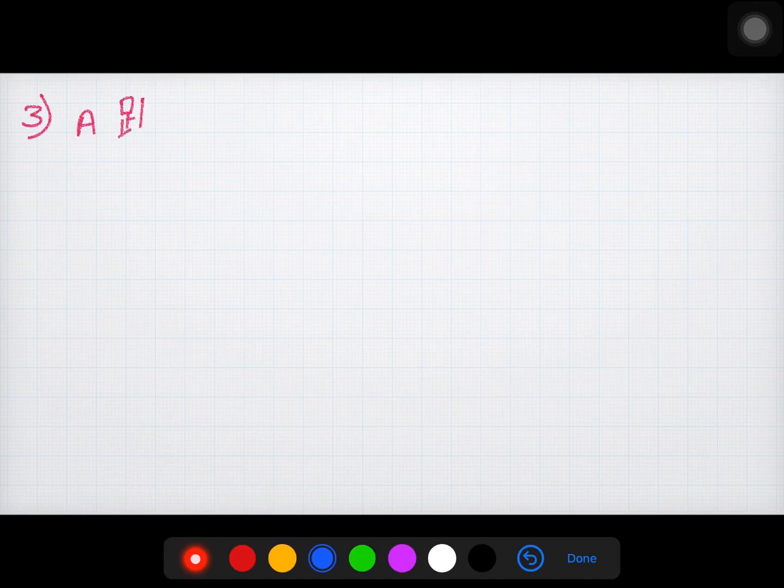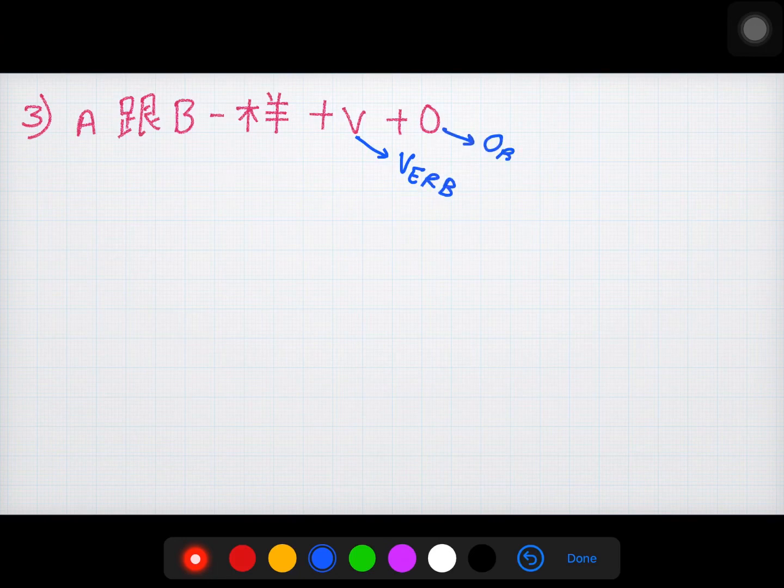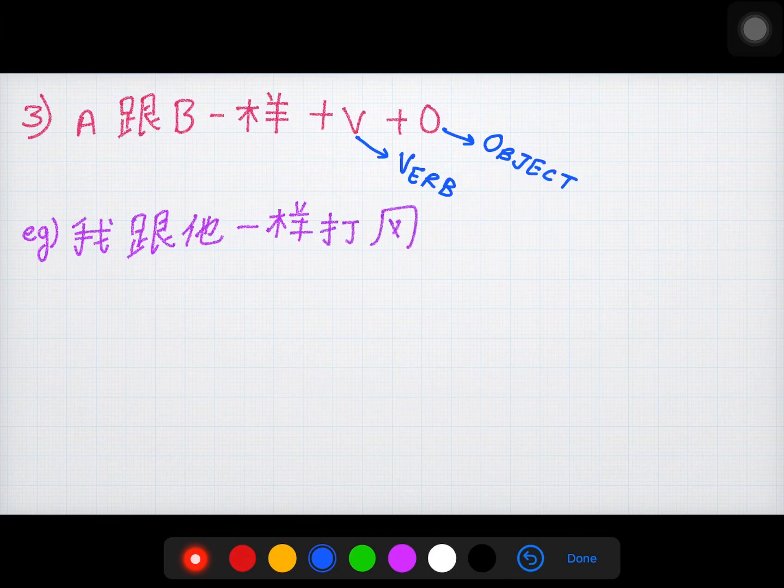A gun B yang plus verb plus object. Here V refers to verb and O refers to object. So the first example comes like wo gun tha yang ta wang chiu. Wang chiu means tennis. Ta is the verb and wang chiu is the object. This sentence means I play tennis just like him.